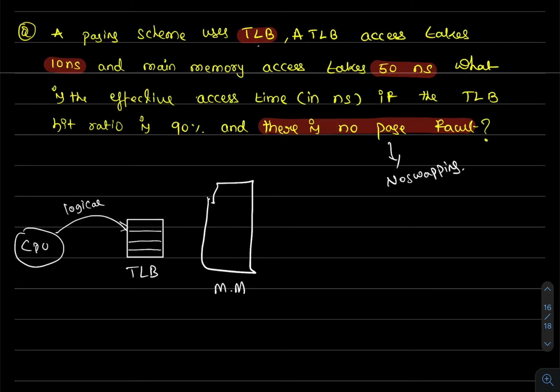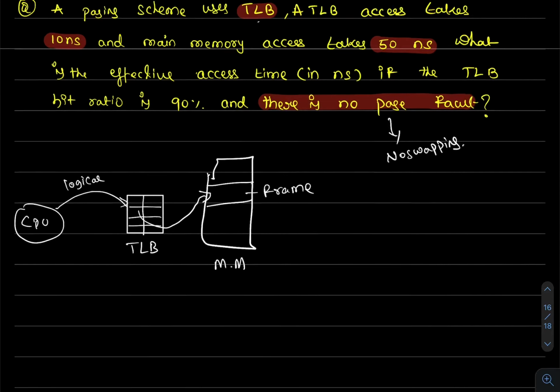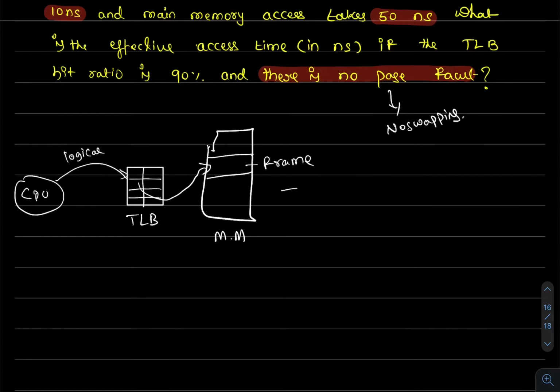It first looks up the TLB, and if the TLB entry is matched, it is called a hit, and from the TLB entry it directly goes to the frame, and the page is accessed. This is one scenario, when there is a hit in the TLB.